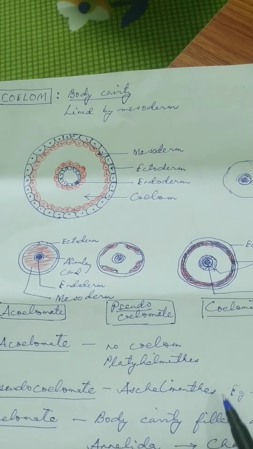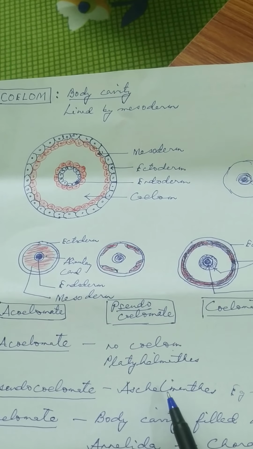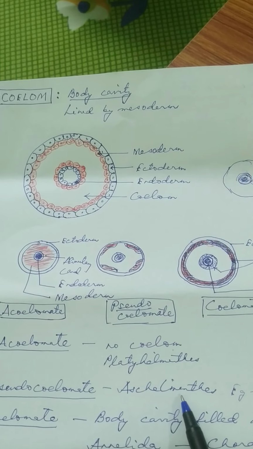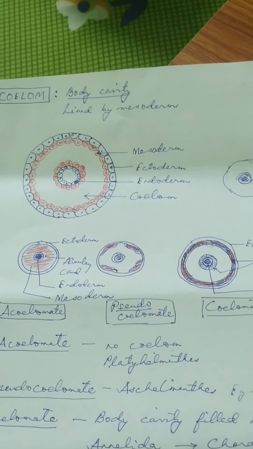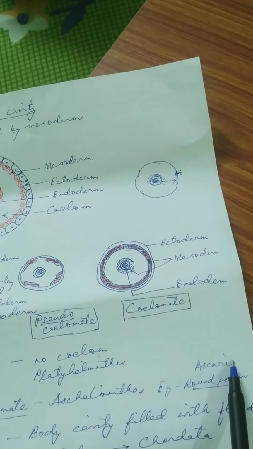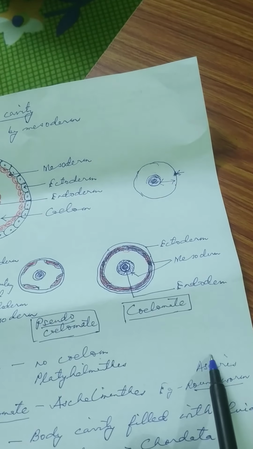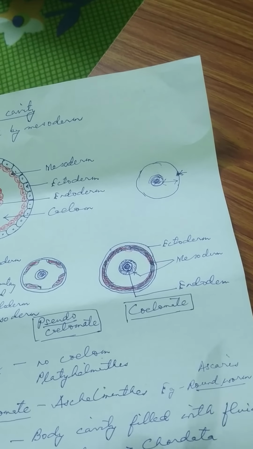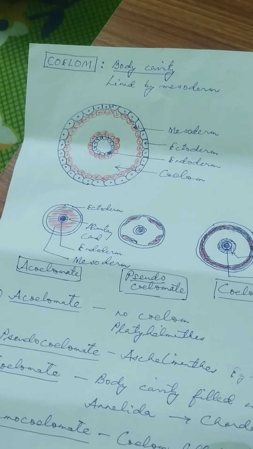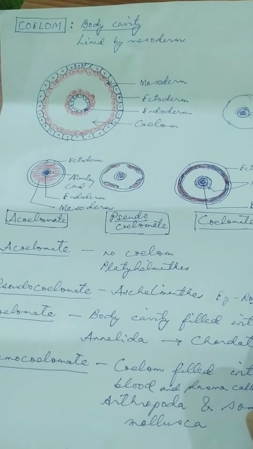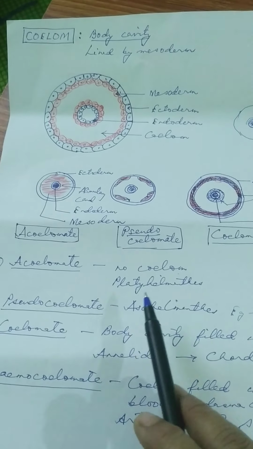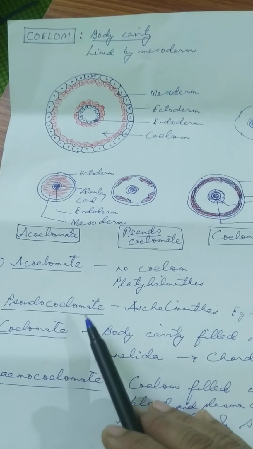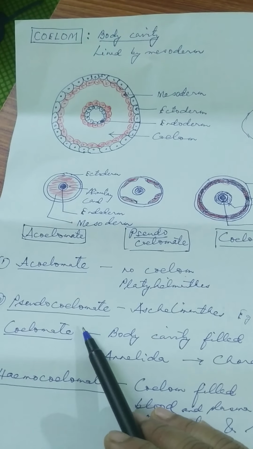Here you cannot write the name of the phylum, because the question is animal, not phylum. So you are going to write Ascaris. Common name is roundworm. Pseudocoelomate animals are the animals that have a false coelom, not a true coelom.